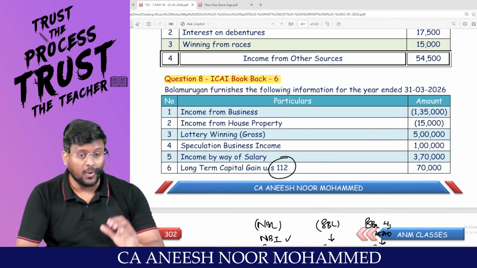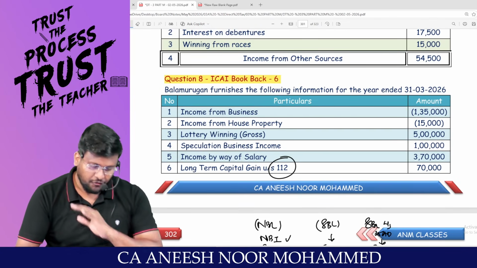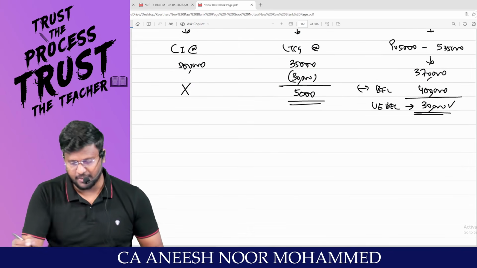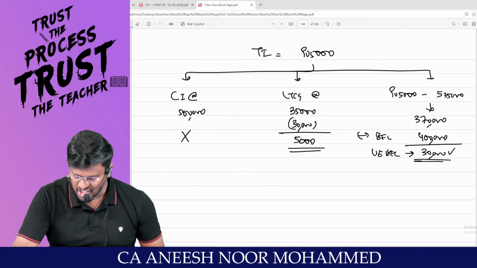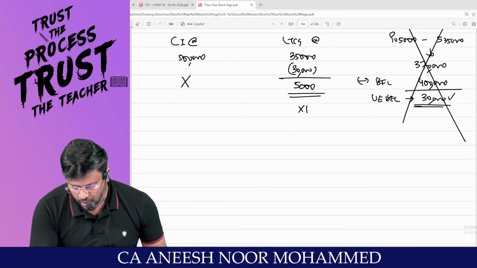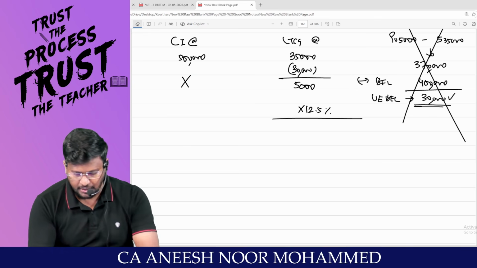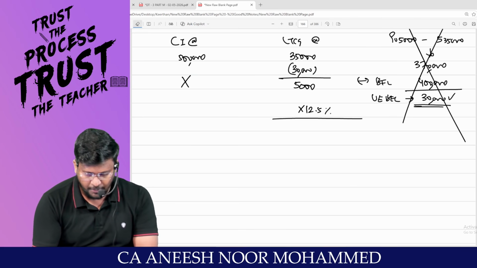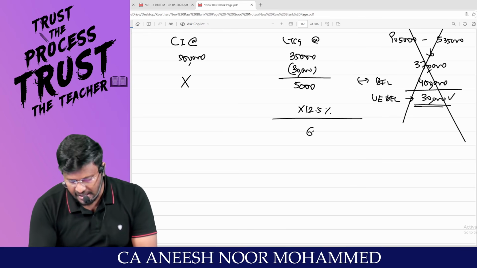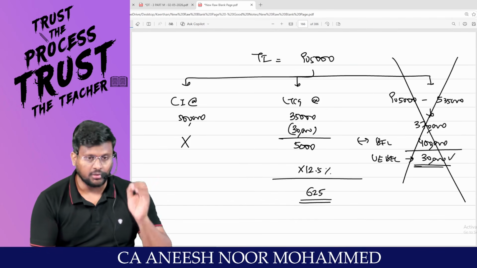No. Then the 1,25,000 slab will not be applicable. This is 112 flat. How much percent? 12.5%. So this other income has become 0. Now for this 5,000, you are liable to pay 12.5%. So 5,000 into 12.5% comes to 625 is the tax payable for the long-term capital gain.